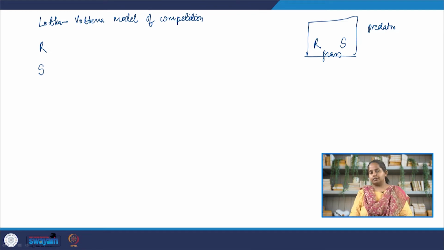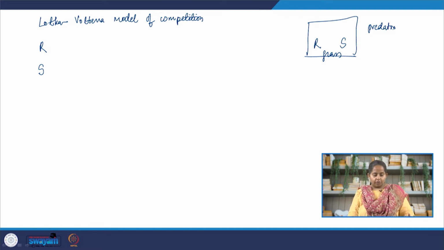The other assumption is that since this is a closed system, the amount of grass is the limiting factor to their growth. So, rabbits cannot multiply to infinity, and sheep cannot keep growing indefinitely, because grass, the main food, is limited. The other thing that we are assuming is that rabbits and sheep only compete with each other, they are not actively hurting each other.